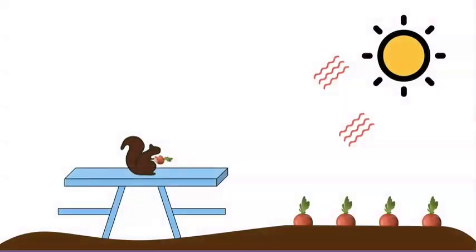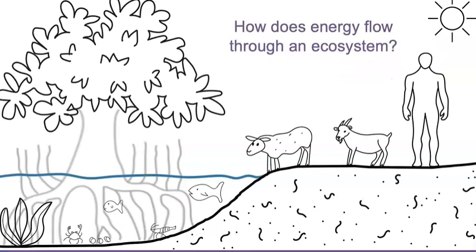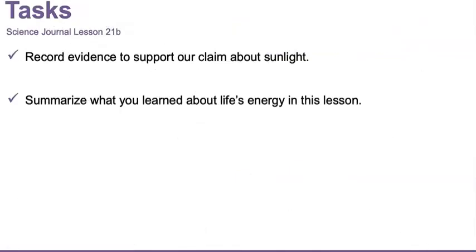We have learned so much about life's energy from our recent investigations. But what about the mangrove tree ecosystem? How does energy flow through an ecosystem? We will explore this question further in our next lesson. Let's review your task for today. First, record evidence to support our claim about sunlight. Then, summarize what you learned about life's energy in this lesson.